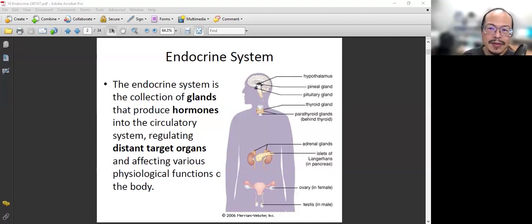So for the endocrine system, there are a lot of new members that you need to remember. So you go back to the very beginning of what we talked about, the mindset to study anatomy and physiology: when you know a new member, you need to know their function and their location. So it's all about that.